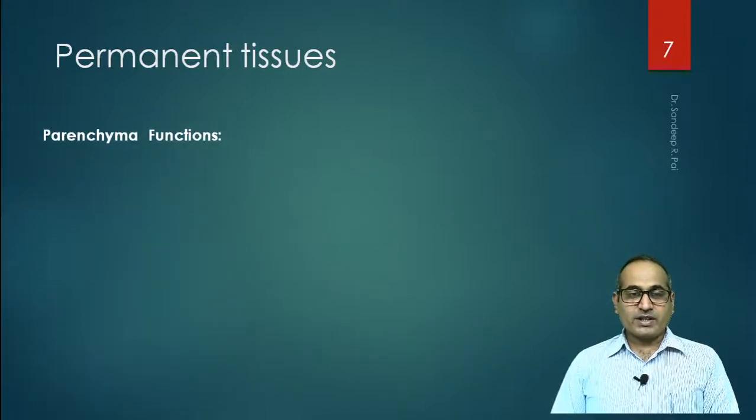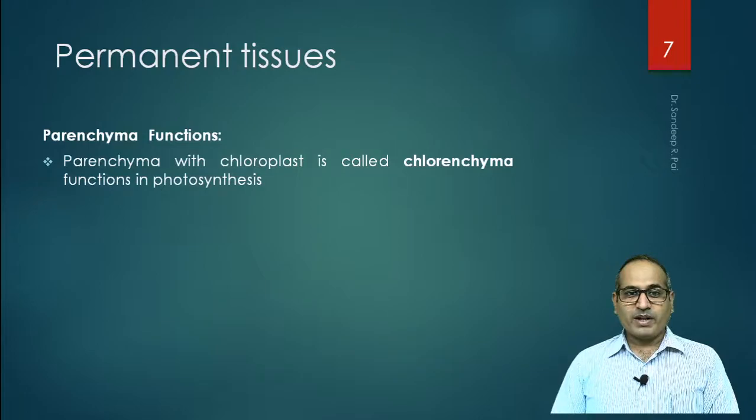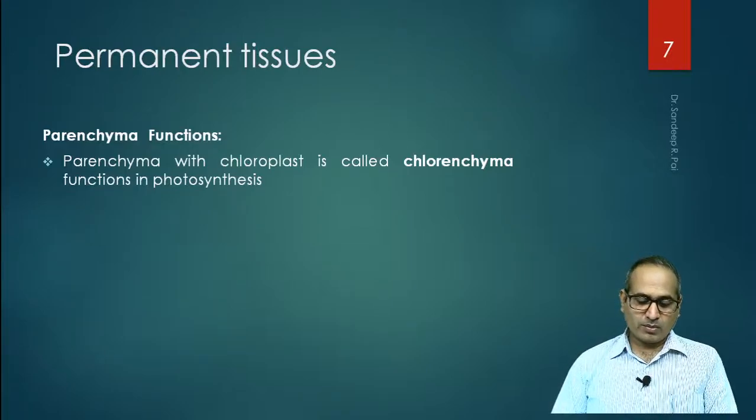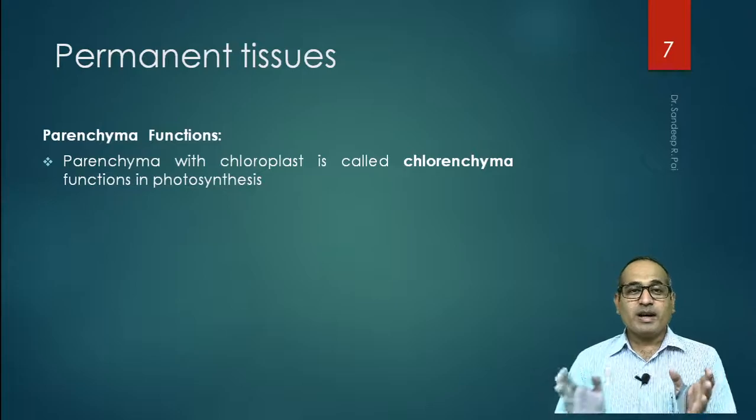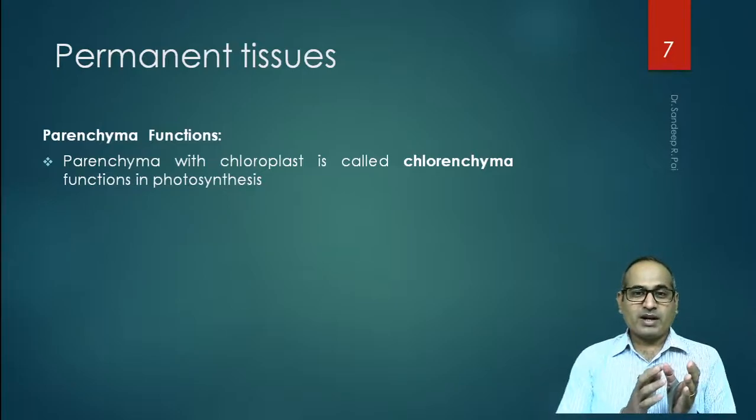Now let us see the functions of parenchyma. Parenchyma with chloroplast is called chlorenchyma. Chloro and chyma: chyma from parenchyma and chloro from chlorophyll are merged together to form a type of cell which contains chloroplast.